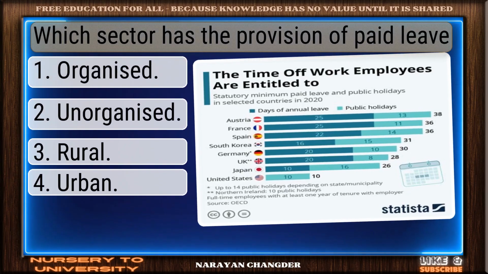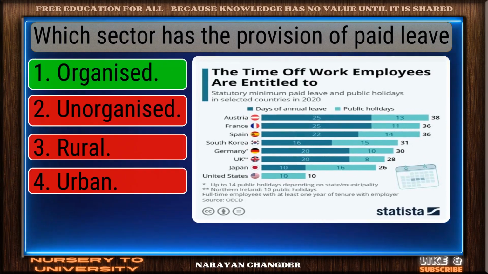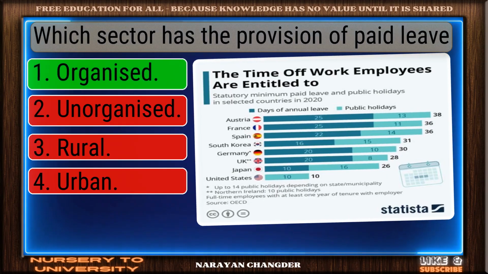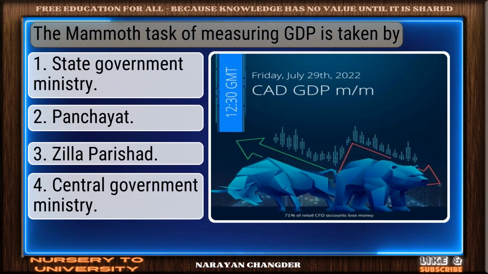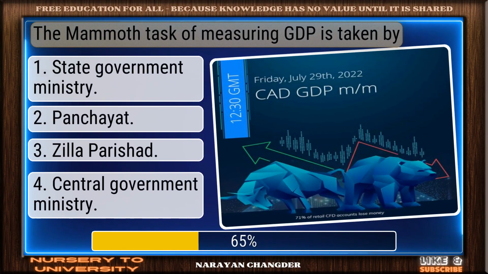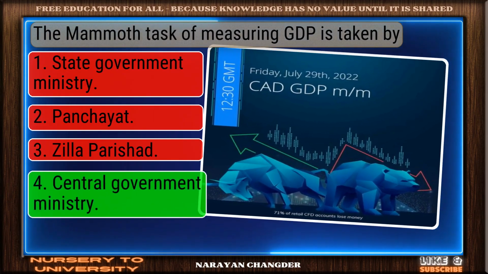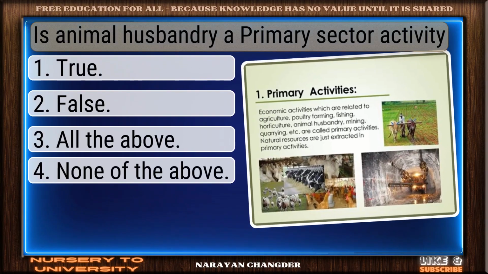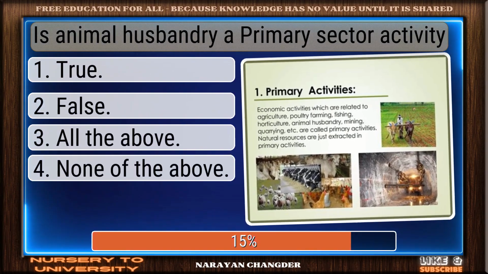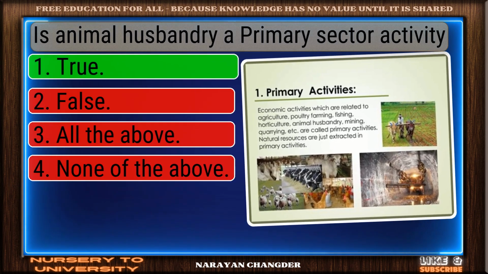Which sector has the provision of paid leave? Excellent choice. Organized is right. The mammoth task of measuring GDP is taken by. Well reasoned. Central government ministry is correct. Is animal husbandry a primary sector activity? Perfect. True is the one.